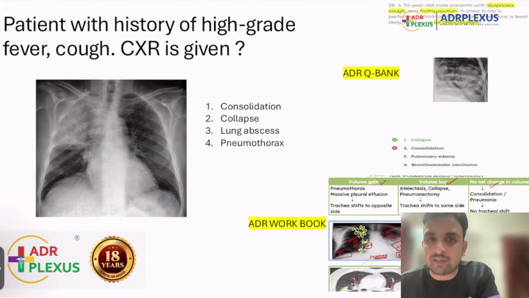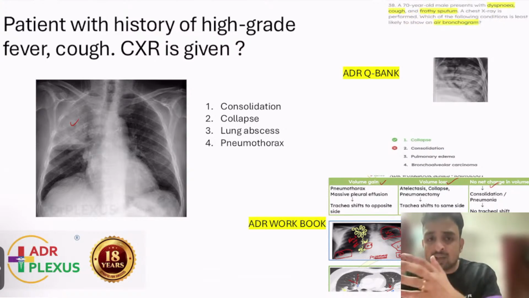So when a patient presents with fever and cough, clinically you know that you are dealing with pneumonia or consolidation. So you should pick up a good amount of idea from the history itself. The patient is coming to you with high grade fever and cough. And when you see, some of them were telling that there was air bronchogram. If there is air bronchogram, then it is consolidation for sure. But some of them were telling that there was a good amount of tracheal shift towards one side.